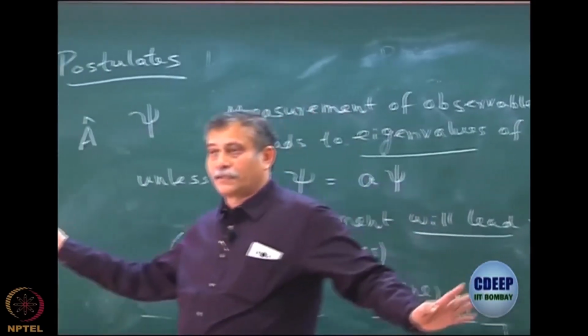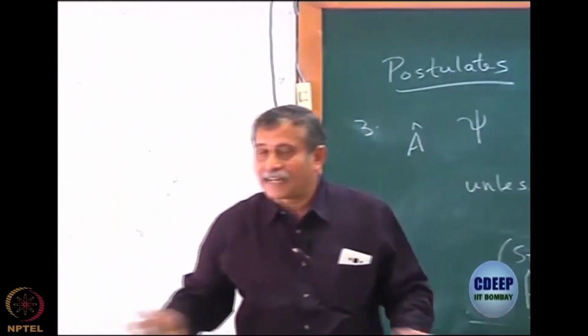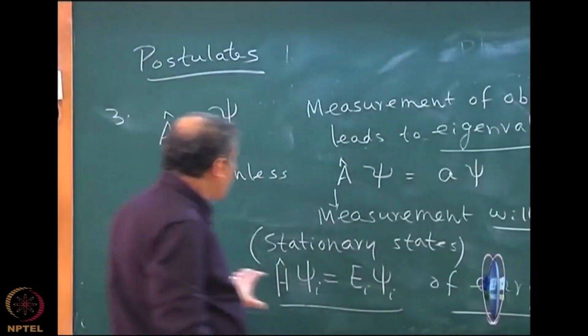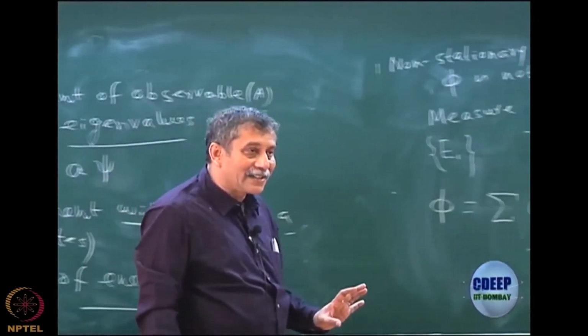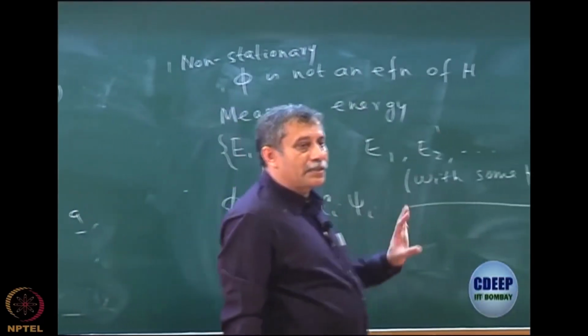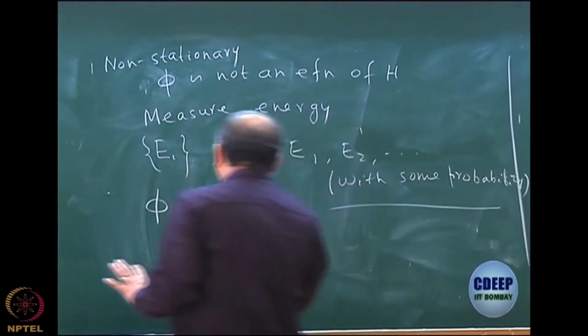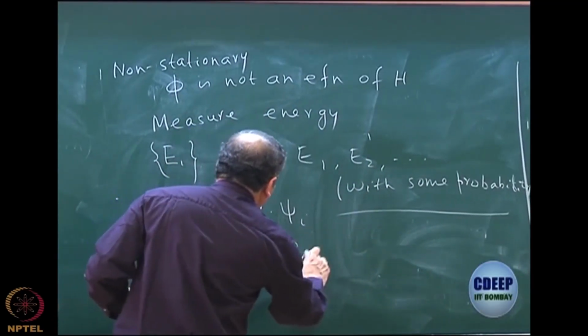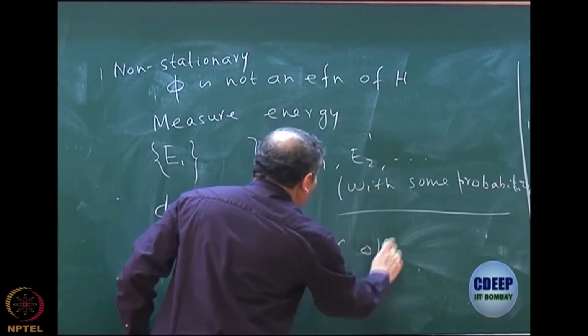It is always possible in mathematics that a function can be expanded in terms of a complete set. And remember, Hermitian operator eigenfunctions form a complete set. So I can write this as a linear combination of psi. And then what was related is that mod Ci square is the probability of obtaining a particular eigenvalue Ei.